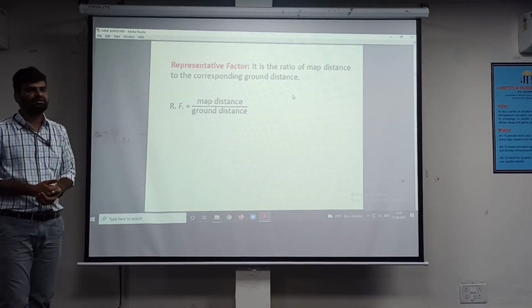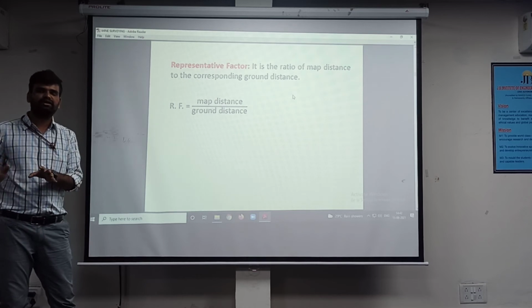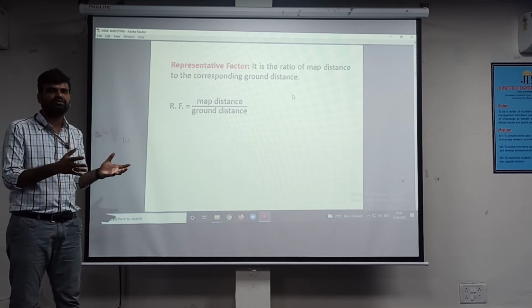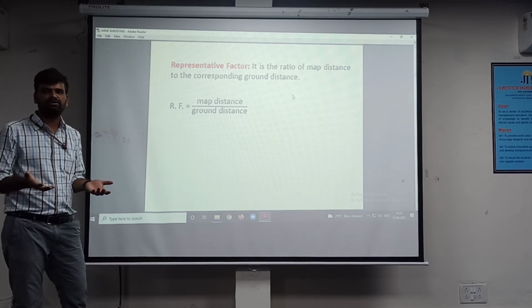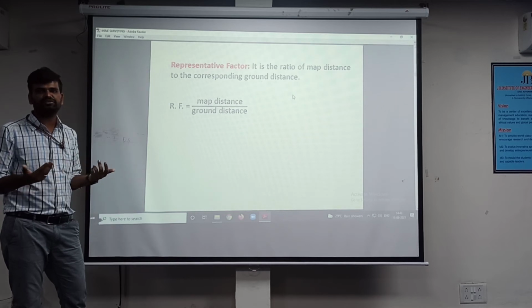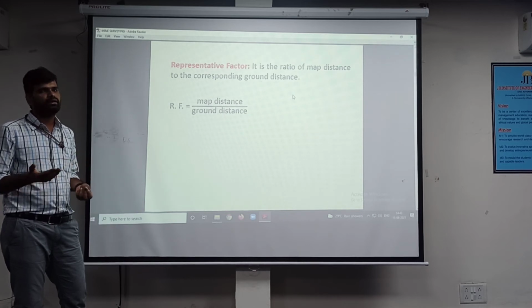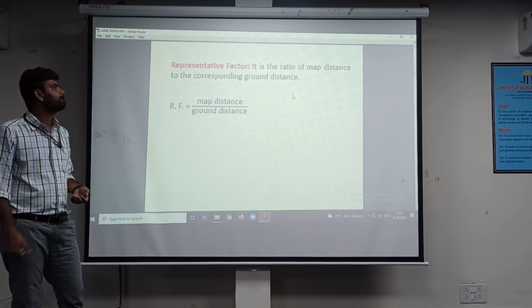Next is representative factor. What is representative factor? Once we draw a graph, we have to represent the whole survey area on the field as a small graph. So we have to take the representative factor. It is nothing but taking a scale on a graph, right? The same thing here. In surveying, we take representative factor, denoted by RF. What is the formula of RF? It is the ratio of map distance to ground distance.